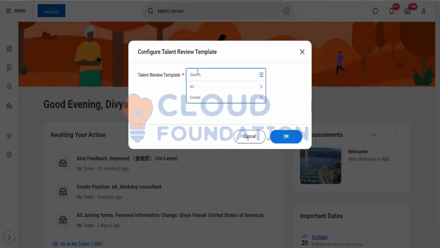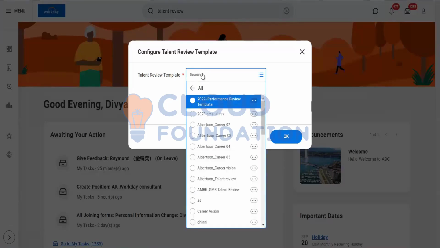Talent review template and performance review template are the same. Performance is a part of the talent module.